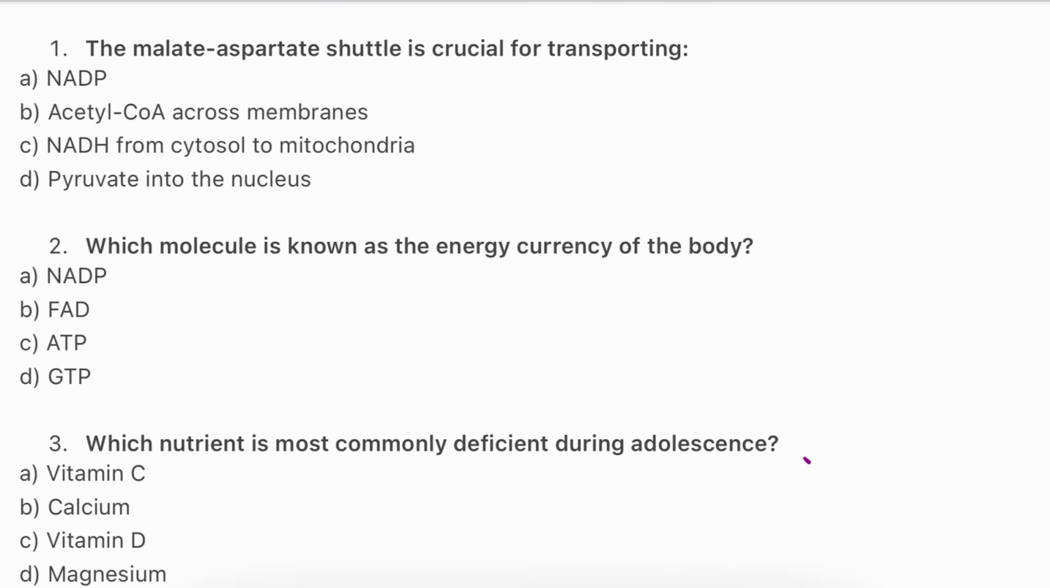So let's start with the first question. The malate aspartate shuttle is crucial for transporting: NADP, acetyl-CoA across membranes, NADH from cytosol to mitochondria, or pyruvate into nucleus. The answer will be C, NADH from cytosol to mitochondria. The malate aspartate shuttle's job is to transport NADH from cytosol to mitochondria for energy production. Why? Because NADH can't cross the mitochondrial membrane alone. So the answer will be C, NADH.